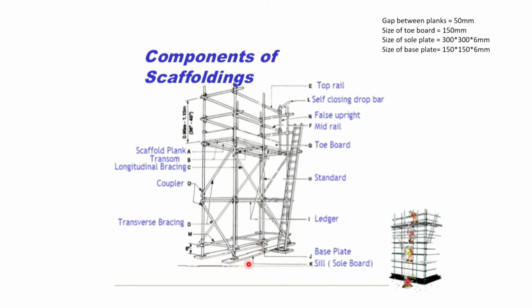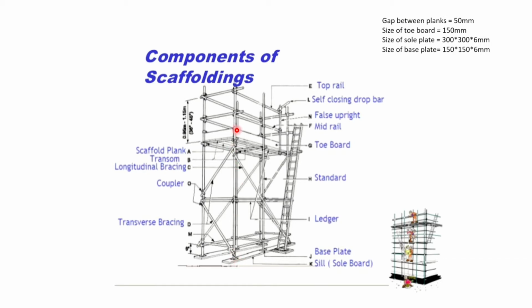Firstly, there are the sole boards. Sole boards are mostly made of wood. They are used to divide the load. The size of the sole board is 300 by 300 into 6 mm. Above the sole board there are base plates, as you can see over here. Base plates have a size of 150 by 150 into 6 mm.